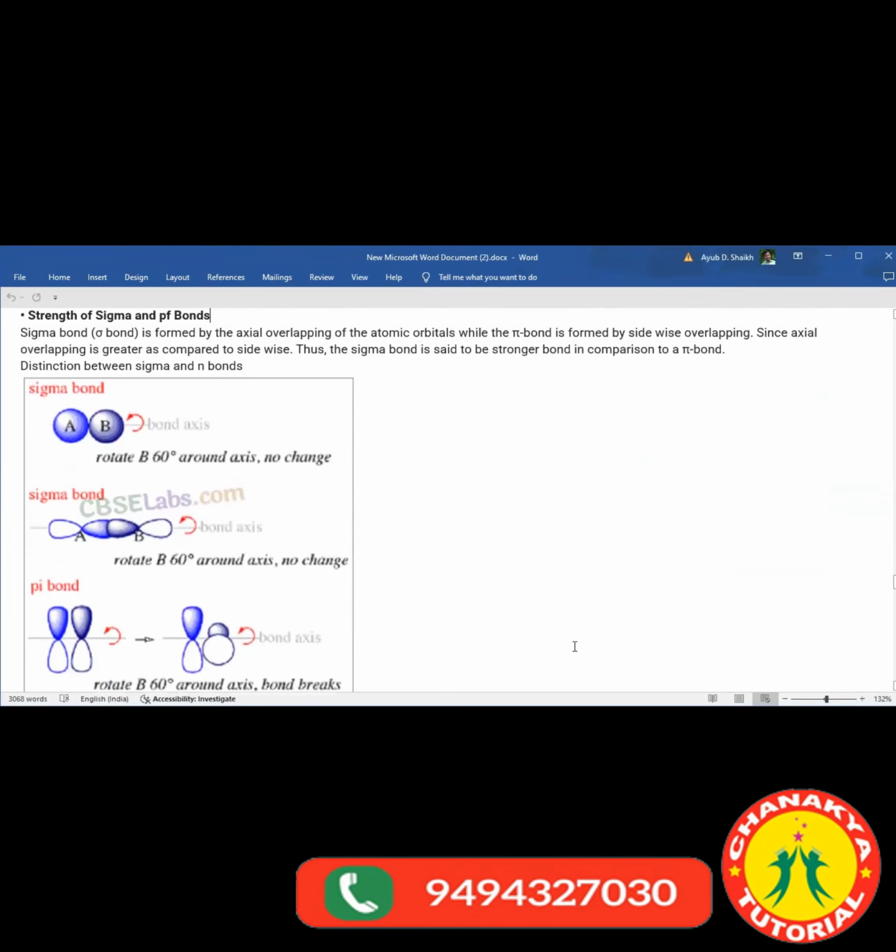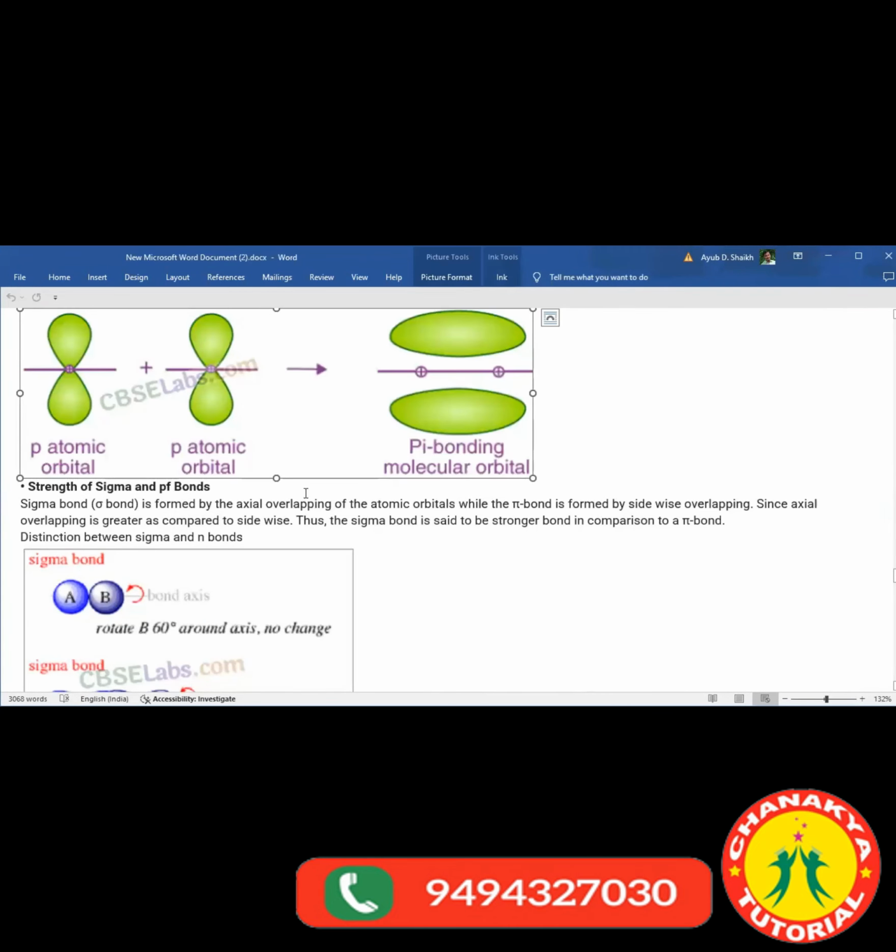Now see here, the strength of sigma bond and pi bond is given to you. This is a pi bond. Sigma bond is formed by the axial overlapping of atomic orbitals, while the pi bond is formed by the sidewise overlapping. Since axial overlapping is greater as compared to sidewise, sigma bond is said to be a stronger bond as compared to the pi bond. Right?